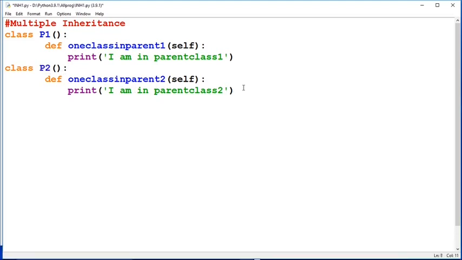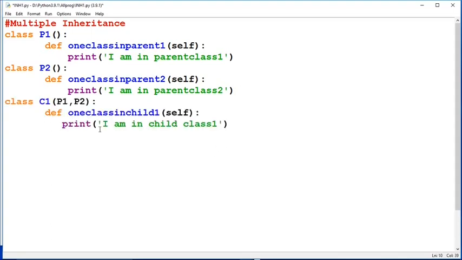First we have to create a child class. This child class C1 is going to inherit the properties of both parent class P1 and parent class P2, so for that we are passing P1 and P2 here.